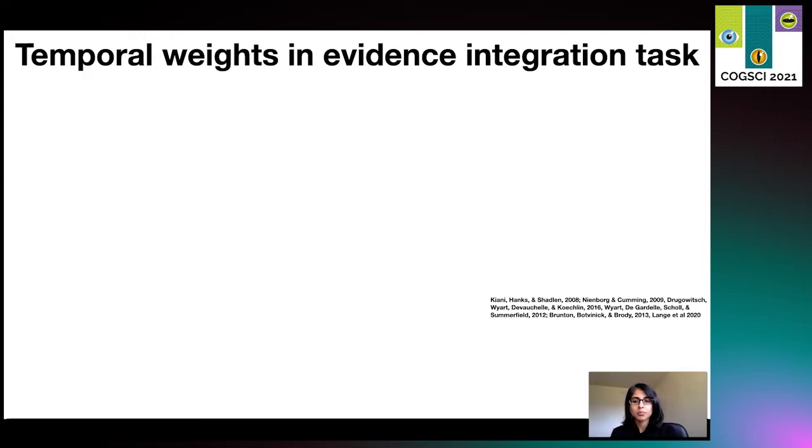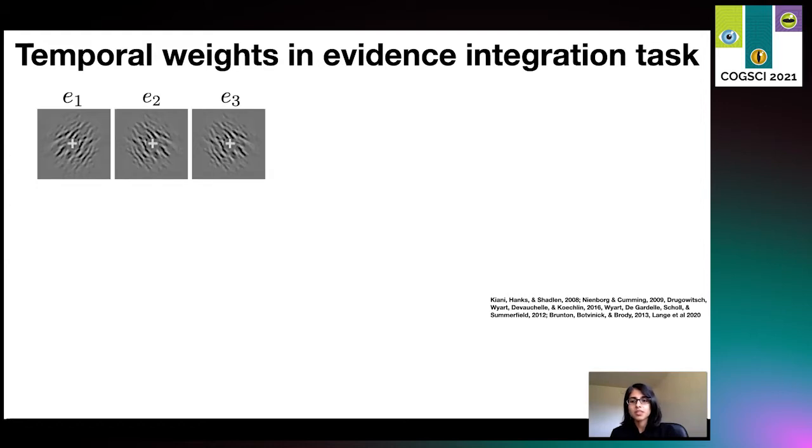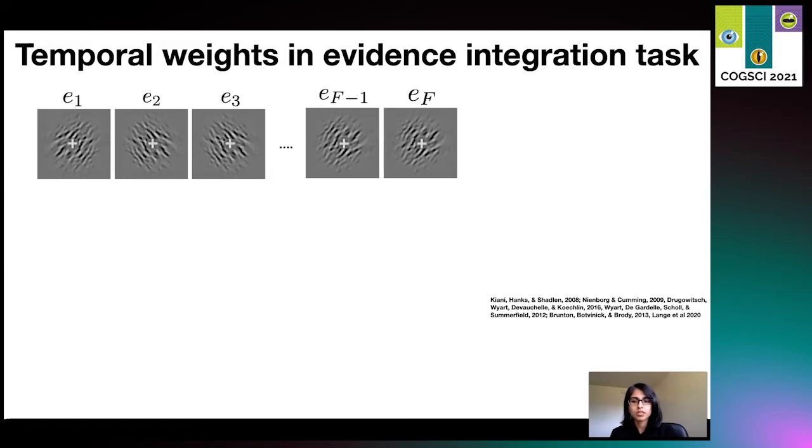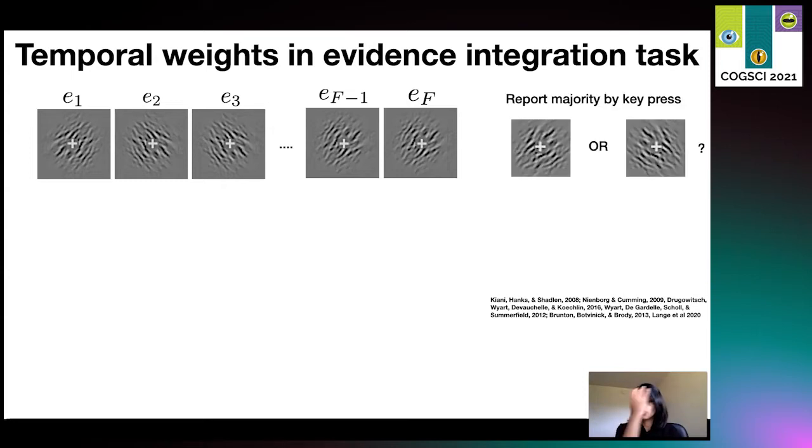Let me give you an example. Suppose a participant sees a series of stimuli presented one after another, denoted by E1, E2, and so on. Now you can think of each E as momentary evidence that needs to be integrated for decision making. Here, each stimulus or evidence is a texture which is either oriented plus 45 degrees or minus 45 degrees. At the end of presentation, the participant has to choose which orientation was the majority.